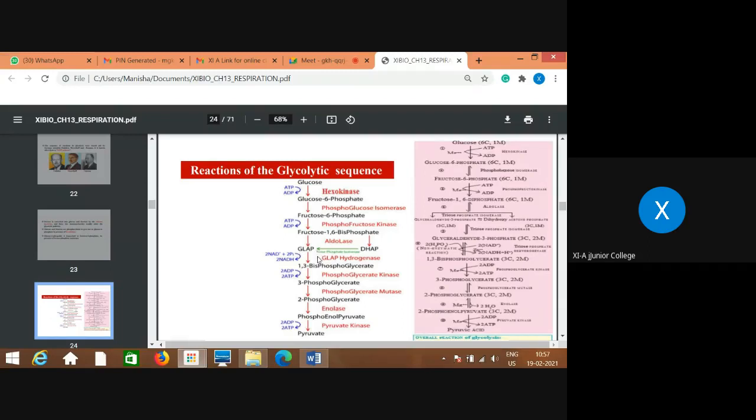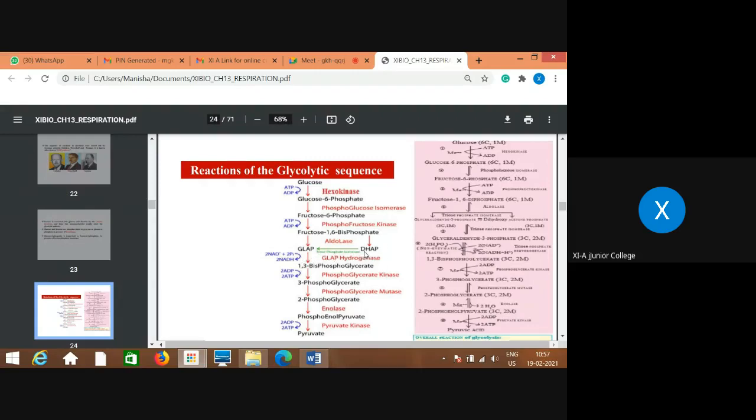This is a 3 carbon compound, and DHAP, dihydroxyacetone phosphate, is also a 3 carbon compound. This fourth step is important: in the presence of aldolase, the 6 carbon compound fructose 1,6-bisphosphate is split, and 2 molecules of 3 carbon compounds are produced. One has an aldehyde group, the other a ketone group.